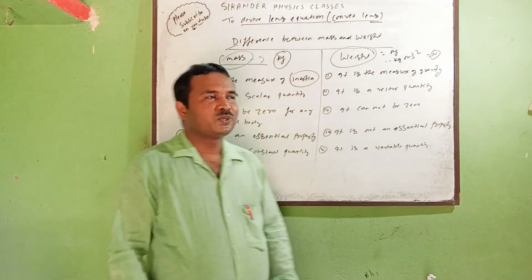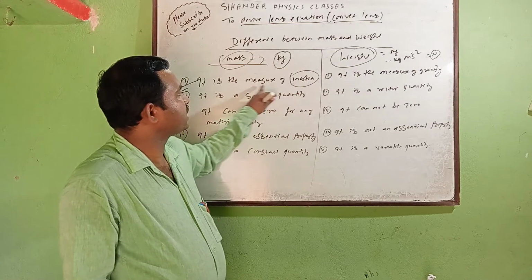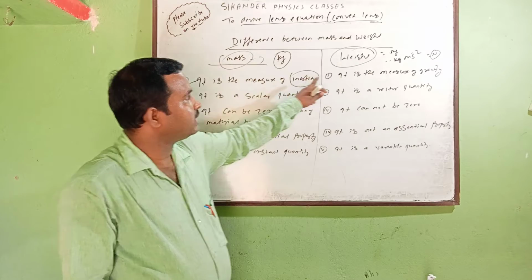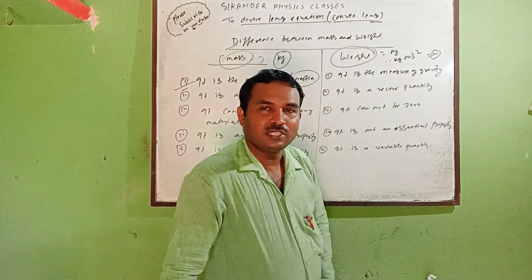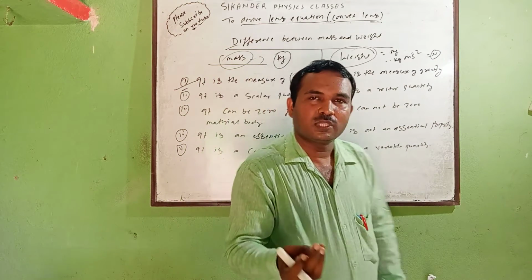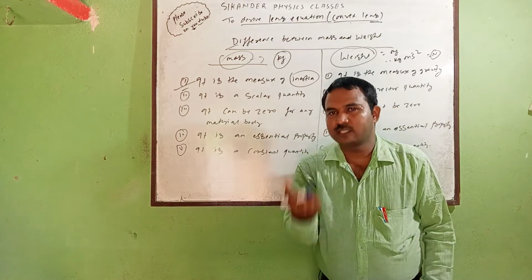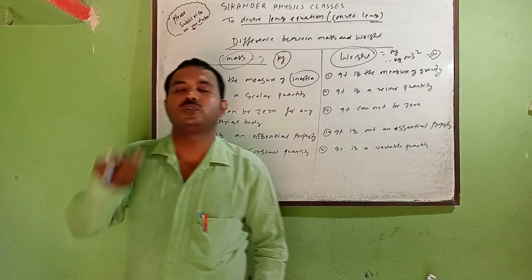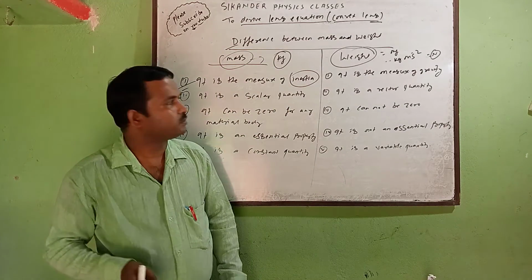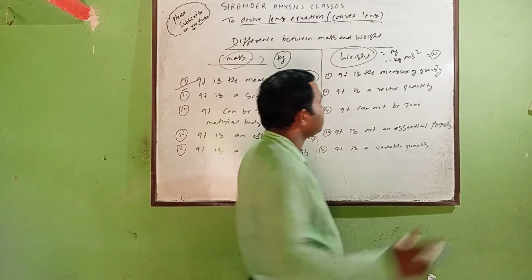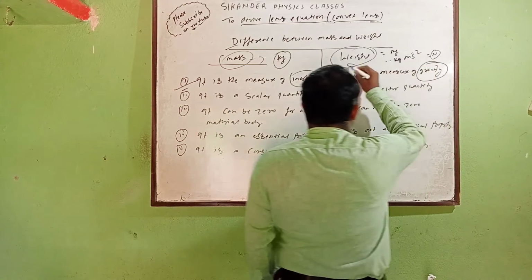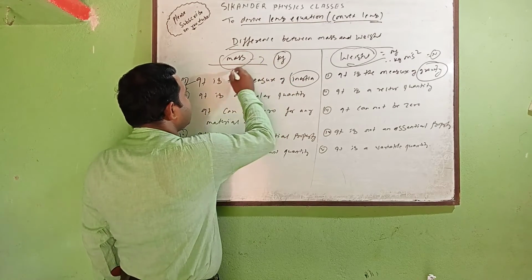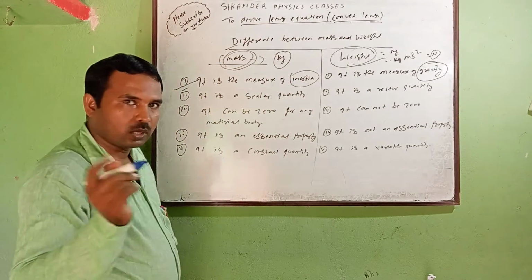So you know that mass is the measure of inertia, while the weight is the measure of gravity. Gravity means our earth exerts a force towards its own surface whenever you toss anything. You may have experienced that. So the measure of gravity is the weight, and the measure of inertia is the mass. Can we write here? Okay, very good.